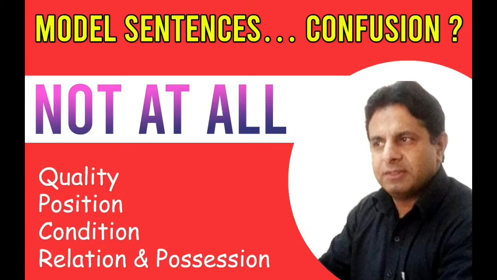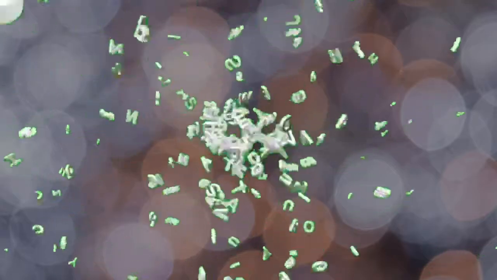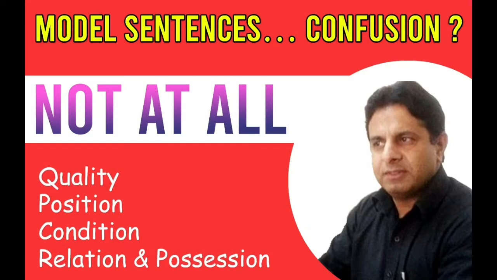Like has, in Hindi its meaning is पास है और रखता है या रखती है, and it is used with he, she, it, name or singular. And next one, have: its meaning in Hindi is रखता हूँ, रखती हूँ, रखते हैं और पास है. It is used with I, we, you, they, names or plural.